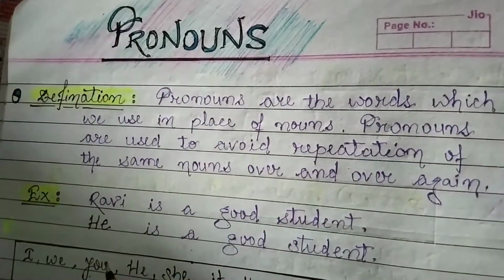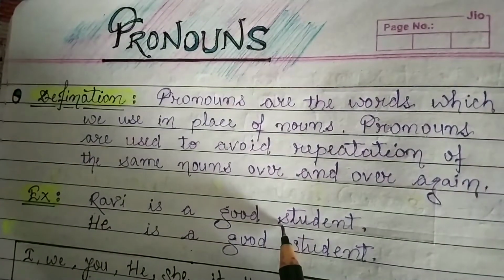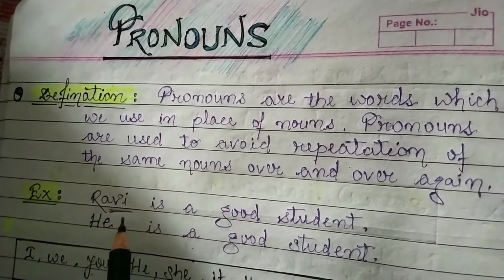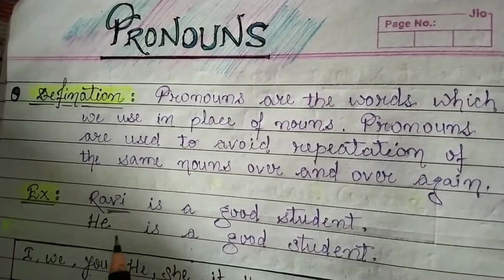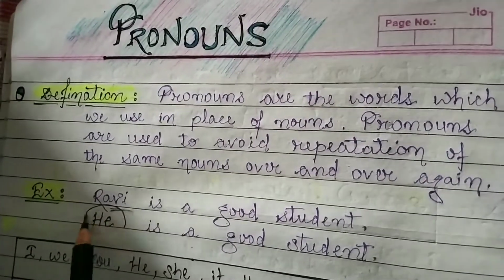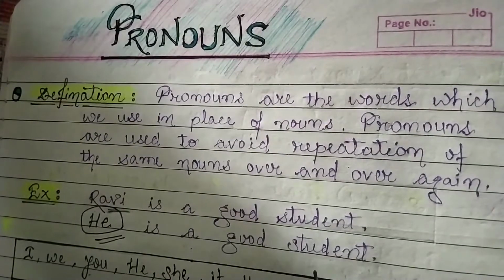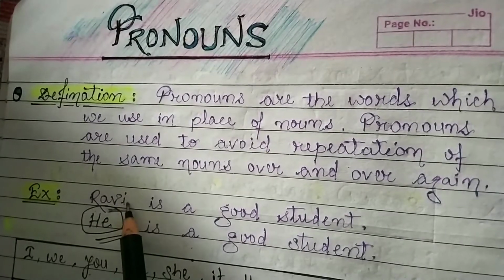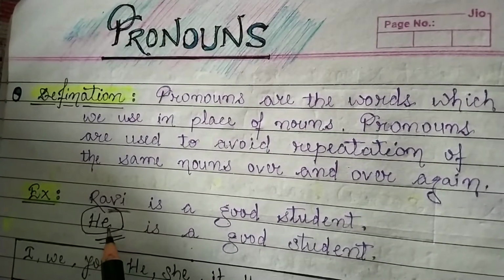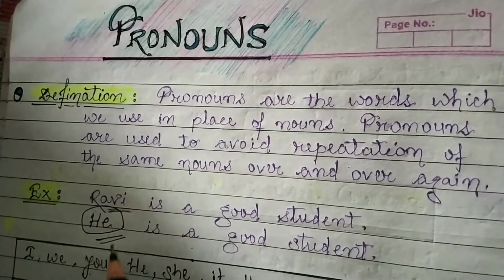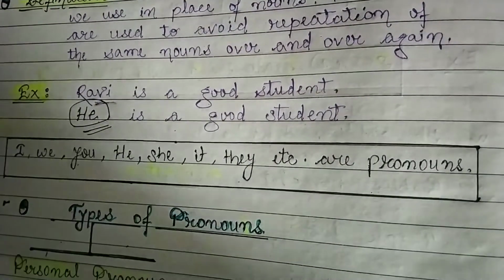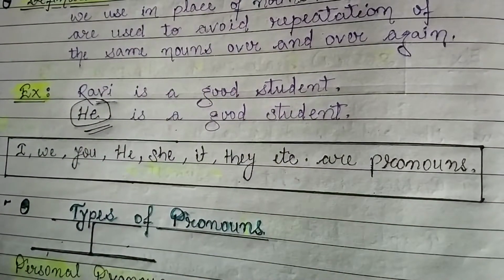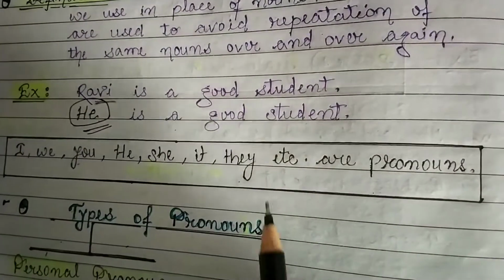Let us see one example. Ravi is a good student. Okay. So Ravi here is a boy, masculine gender. That's why we have used here he. He is a good student. We have removed the noun, and in place of noun, what we have used here? He, pronoun. Okay. So other pronouns which are I, we, you, he, she, it, they, all these are pronouns.